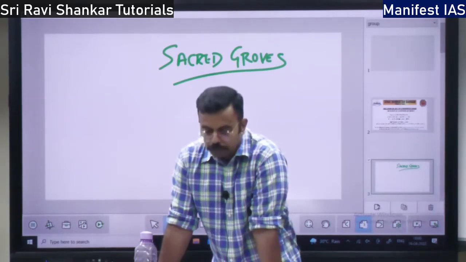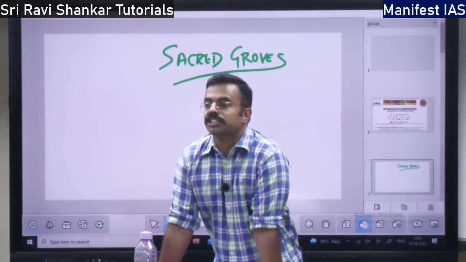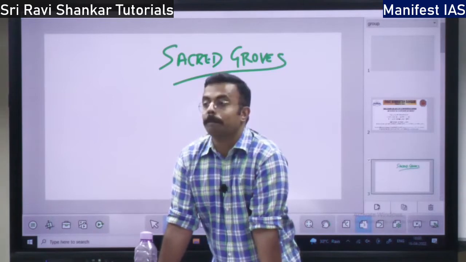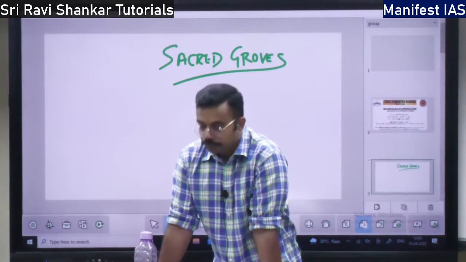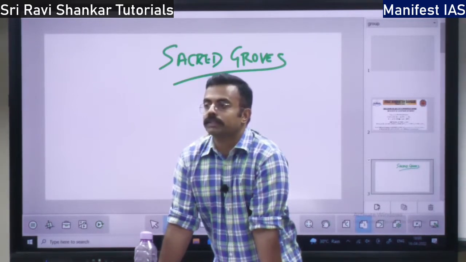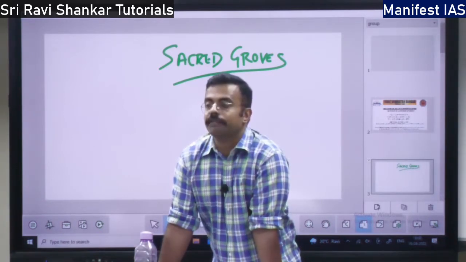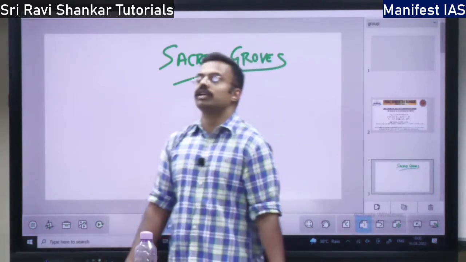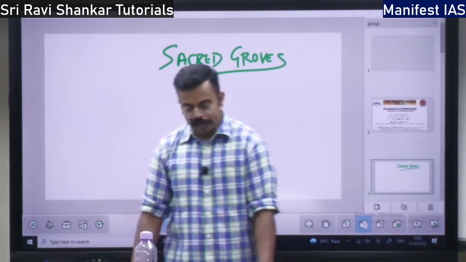So how do we classify the sacred groves in India? We have traditional groves based on the tradition of the tribals, and we have temple groves where there is a temple situated in the forest. Then groves around the burial grounds, the Smashana groves in the forest. They are the three types of sacred groves. What is the significance? What is the importance of sacred groves? See, sacred groves are good for environmental protection, protecting the environment.